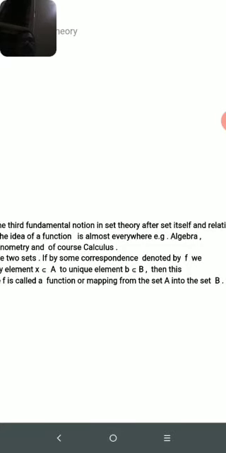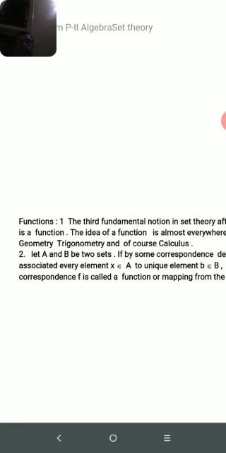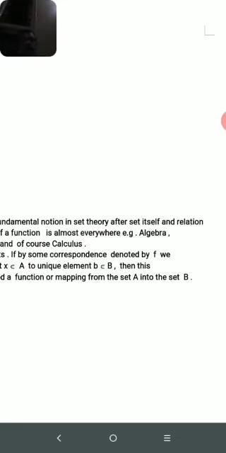Function or relation. Let a and b be two sets. If by some correspondence denoted by f, that is, function f, we associate every element x belonging to a to a unique element in b itself, then this correspondence f is called a function or mapping from set a into the